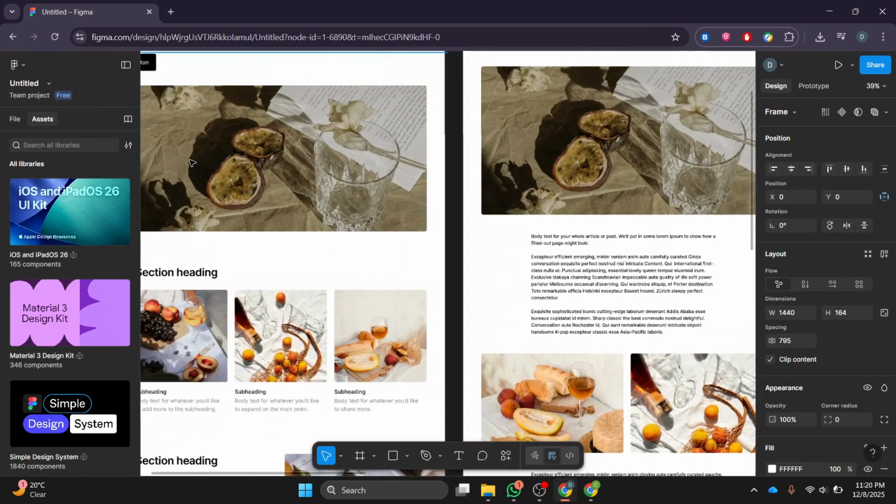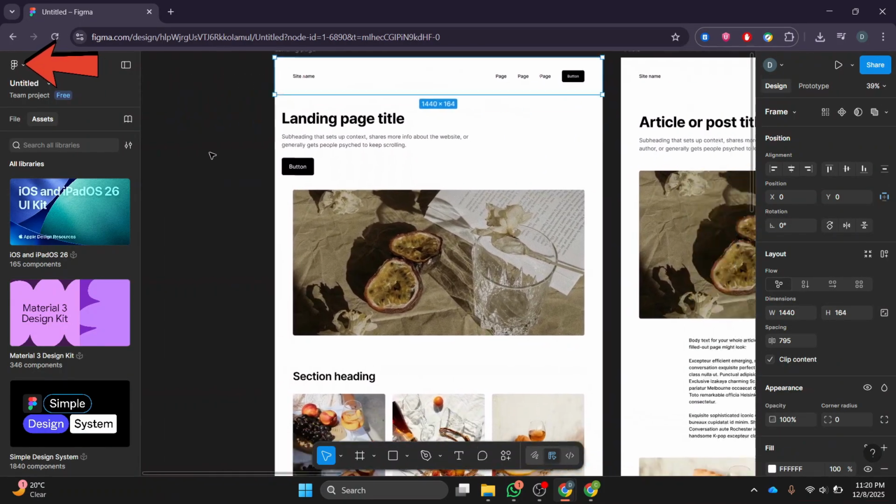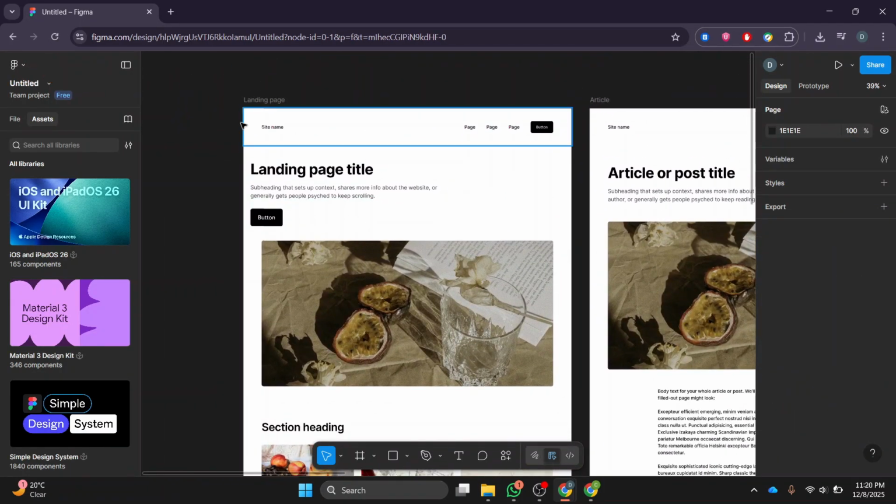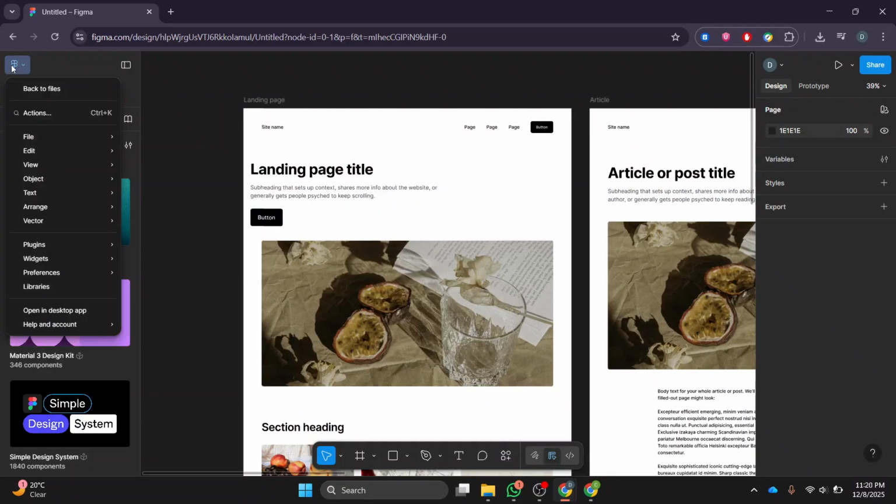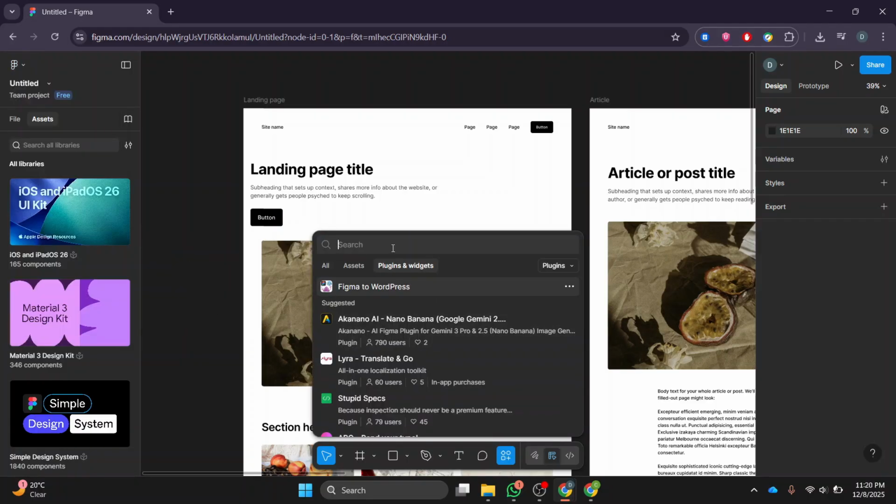With your design open, click the main menu icon in the upper left corner of the screen. This menu gives you access to all the essential tools Figma has to offer. From here, click on Plugins. This will open a sidebar where you can see all your installed plugins. Since we're exporting to WordPress, click on Manage Plugins so you can search for the tools you need.